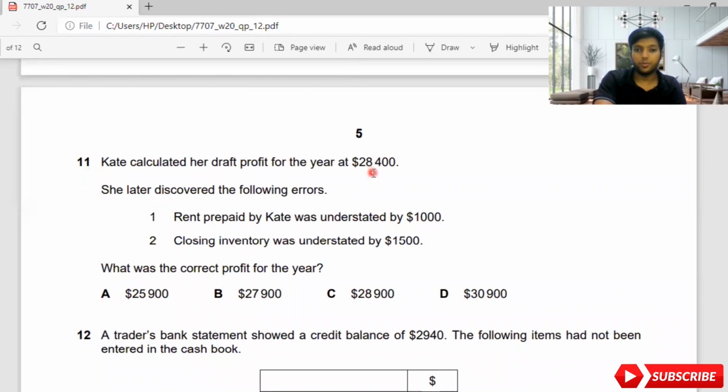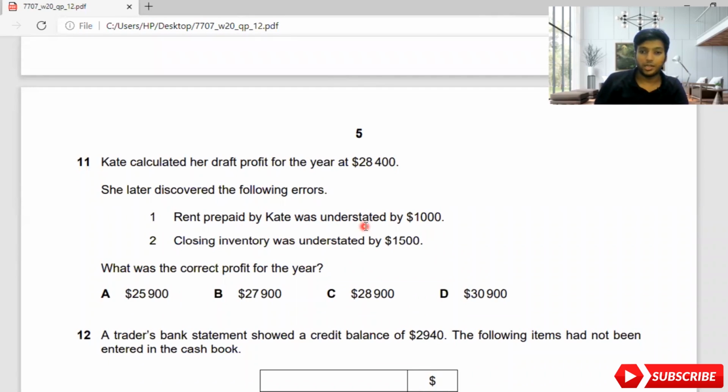Kate calculated her draft profit for the year 28,400. She later discovered the following errors. Rent prepaid by Kate was understated by 1,000. Closing inventory was understated by 1,500. So rent prepayment is understated means you need to again add it back, guys, because they have done it wrong.